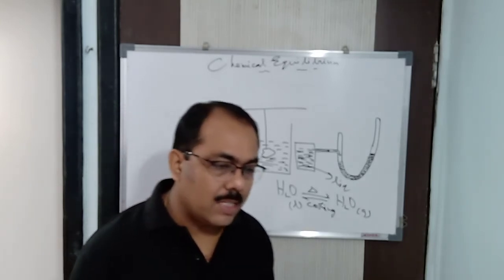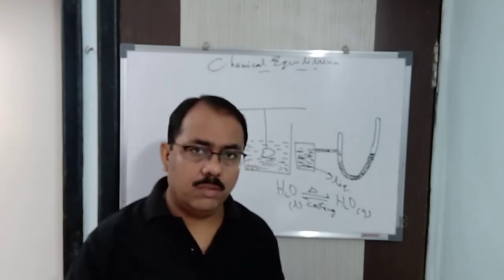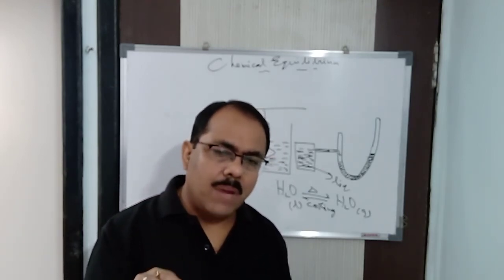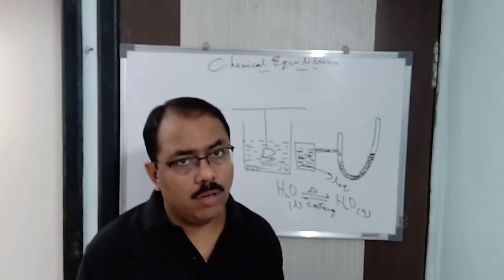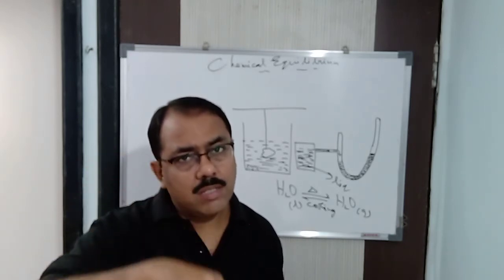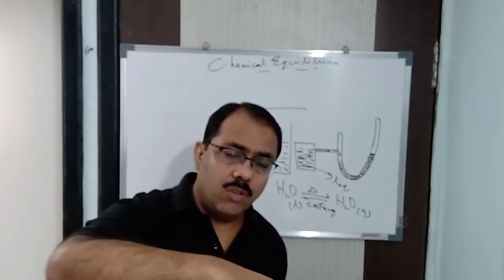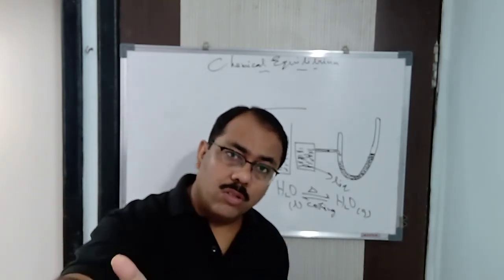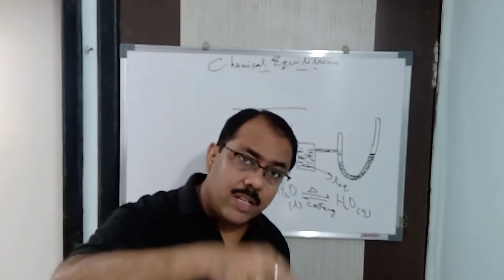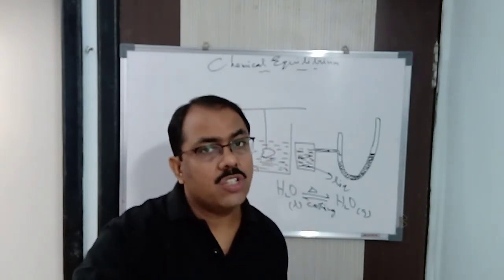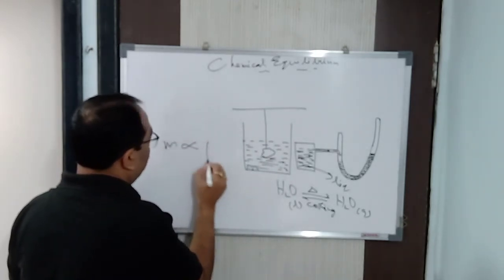In simple words, the mass of the gas dissolved in a given amount of solvent is directly proportional to its pressure. That means the more mass of the gas dissolved in a given solvent, the more will be the pressure. For example, let us take a cold drink bottle. In cold drinks, carbon dioxide gas is dissolved. If you allow more carbon dioxide gas to dissolve in the water, the pressure will definitely be more. That is what Henry's law says: mass is directly proportional to pressure.